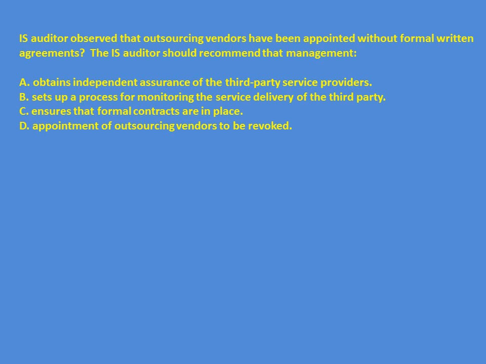Let us take one more example. The IS auditor observed that outsourcing vendors have been appointed without a formal written agreement. So what should be the course of action? Obtain independent assurance, set up a process for monitoring the service delivery, ensure that formal contracts are in place, or revoke the appointment of the outsourcing vendor. We have already seen that all contracts or agreements should be formal and in writing. Without a formal written agreement, the contract will not stand in a court of law.